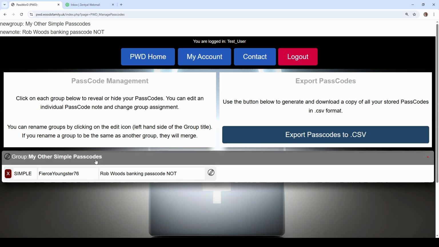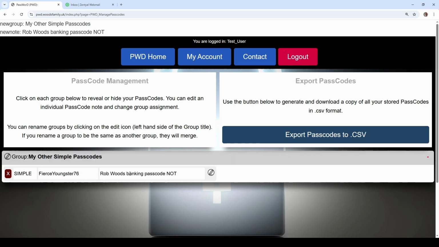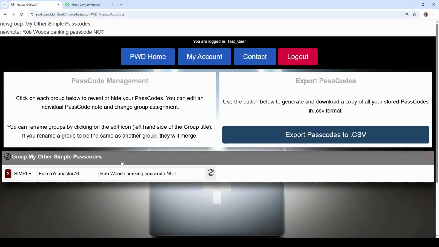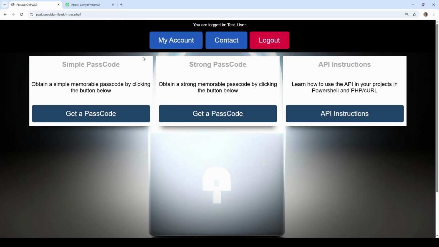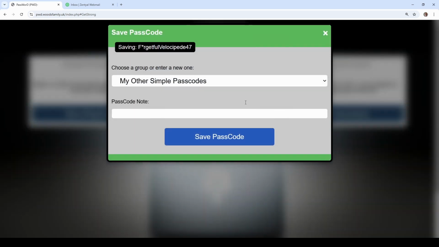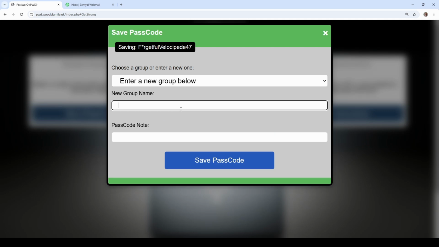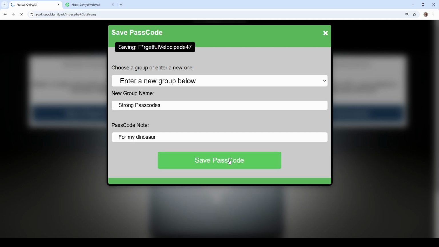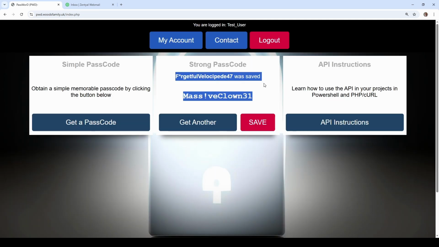Now you notice that the groups disappear. That's because if there's nothing in a group, the group disappears. There's no more group. Since we only have one passcode, we can only have one group. If I go back to the home and create a strong passcode, forgetful velocipede 47, save that. I can save it in the existing one or create a new one and save that passcode. It's confirming that it's saved.